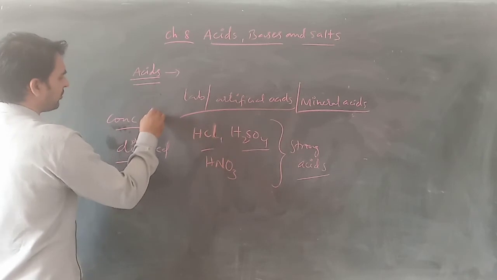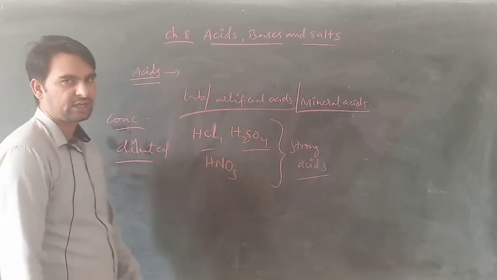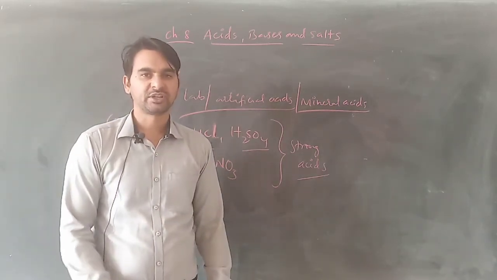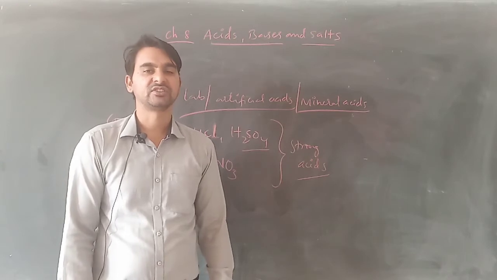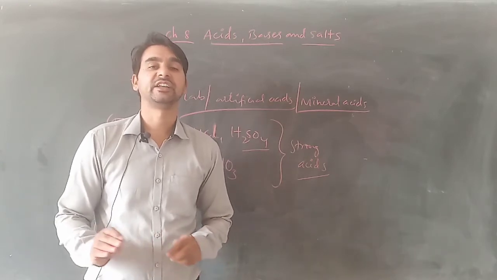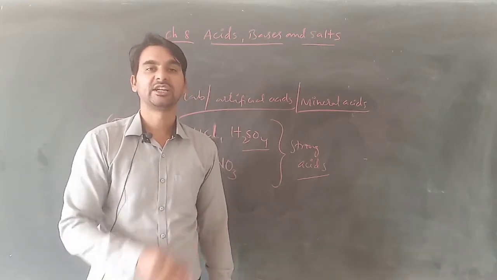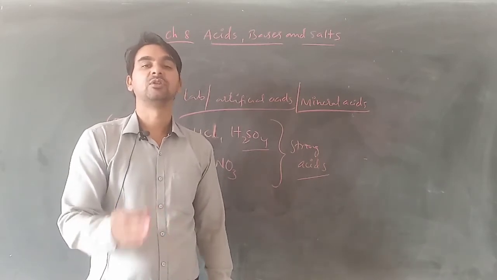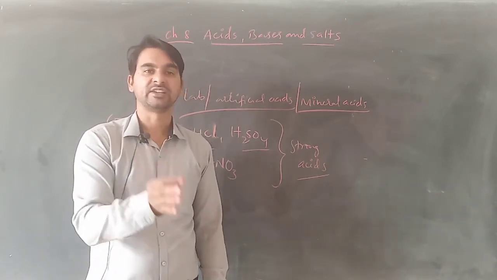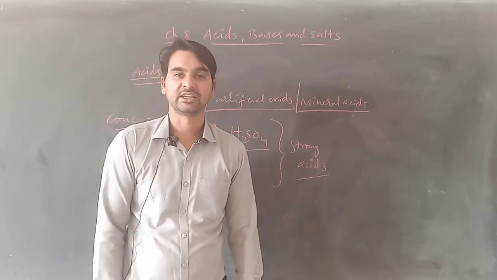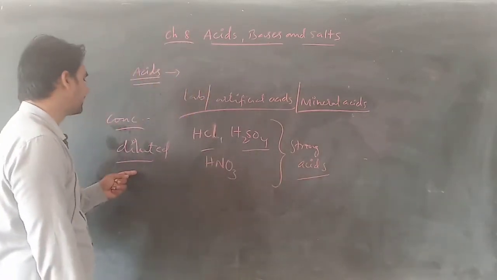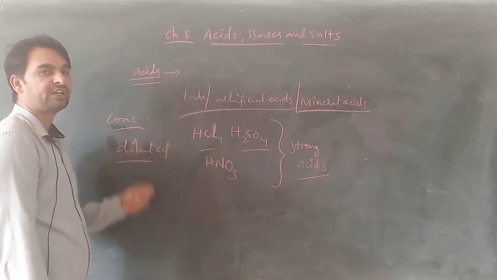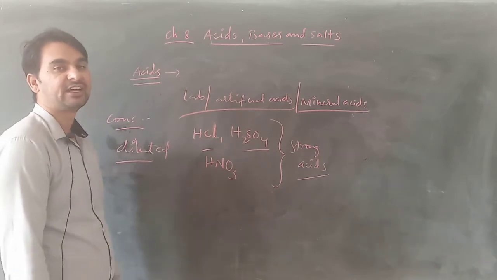Concentrated acid means without water. An acid in which there is no presence of water molecules is considered a concentrated acid, and diluted acid means it is with a certain amount of water. अगर किसी एसिड में certain amount of water ऐड किया गया है, then we call it a diluted acid. If there is no water, we call it a concentrated acid.